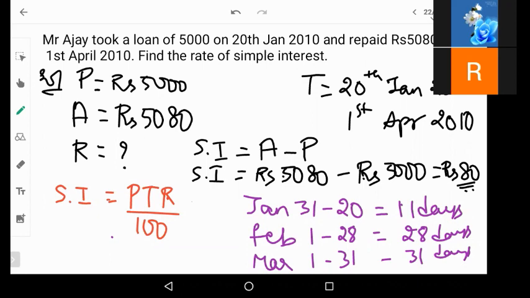How come 99 days? It is 70 days, right? From where did you get 99? So he has taken loan on 20th Jan. He repaid it on 1st April. So that will give us a total of 70 days. Now for 70 days, 70 divided by 365, how much do you get? Divide and say me the value.